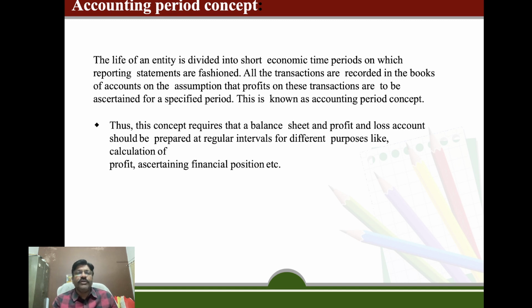Thus, this concept requires that a balance sheet and a profit and loss account should be prepared at regular intervals for different purposes, like calculating profit, ascertaining financial position, and making decisions on what steps should be taken by the business to reduce cost and earn more profit, or how to make the product more efficiently and effectively so that we invest the minimum cost and earn a maximum return.